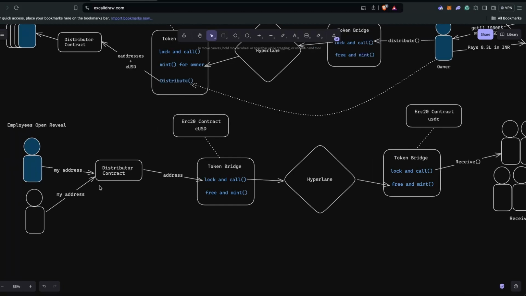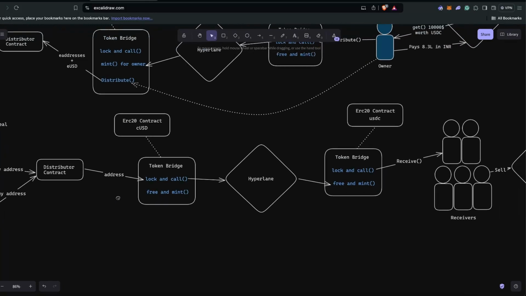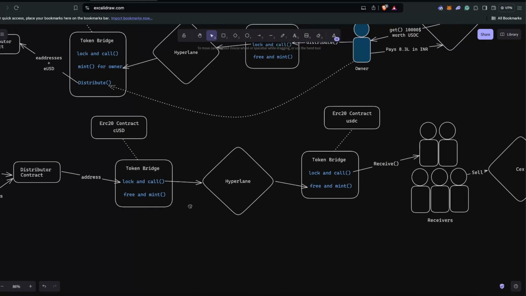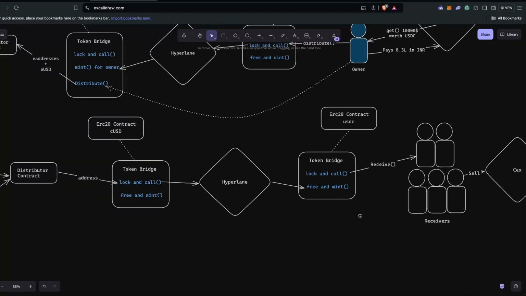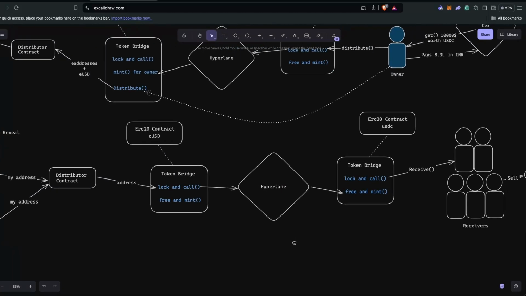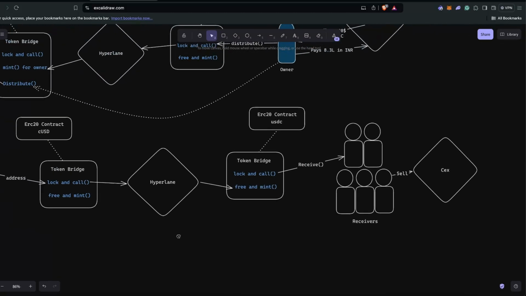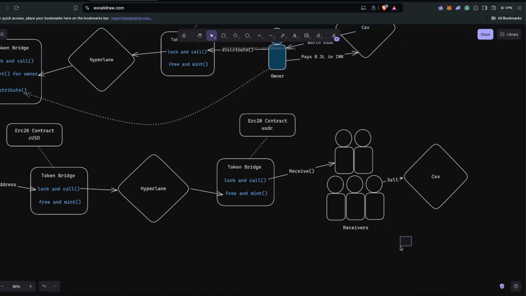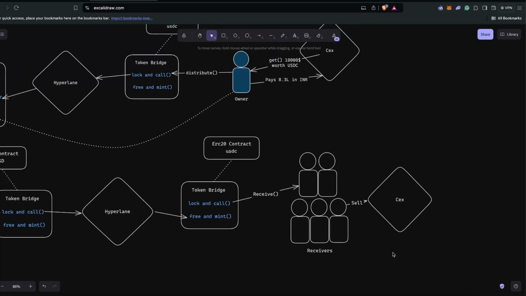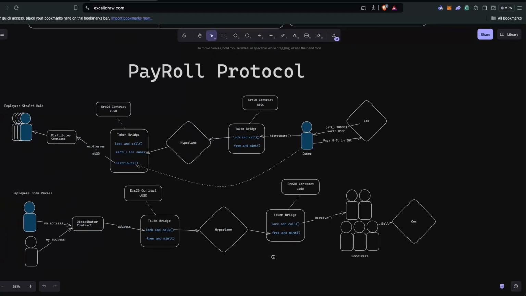Then employees can come and tell us, okay, this is my address, give me back the money. This address will be given to the lock and call mechanism on the Inco contract, and then it will be free and mint, so the tokens will be received on the address mentioned by the employees, and they can basically sell the USDC on a centralized exchange like Binance. So this is how the whole protocol works.